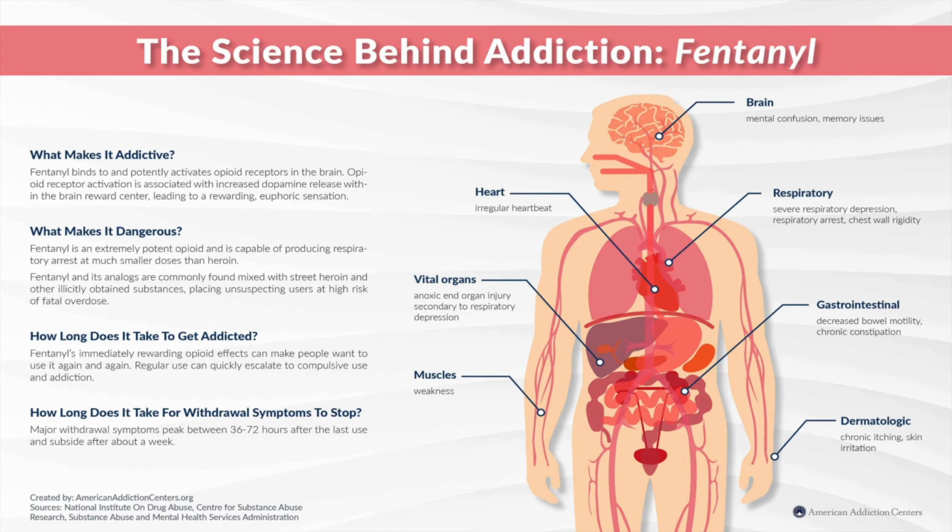It has gastrointestinal issues associated with it, which can cause decreased bowel motility and chronic constipation. And another huge issue is that it has dermatologic issues that cause chronic itching and skin irritation.